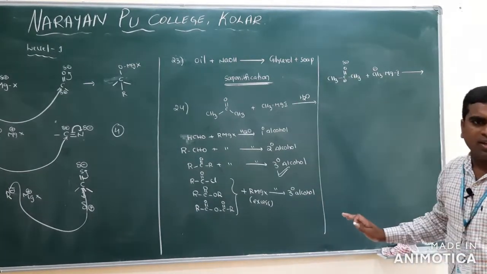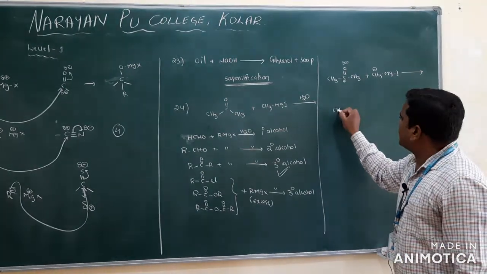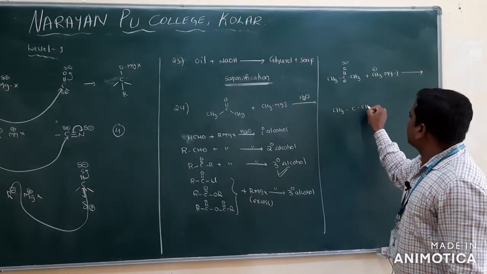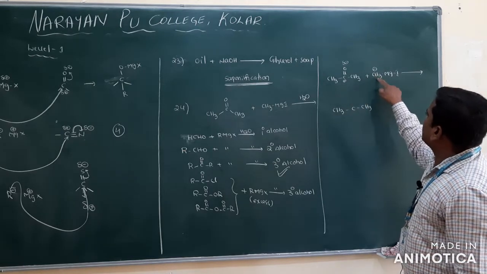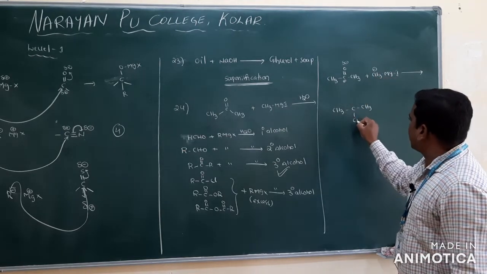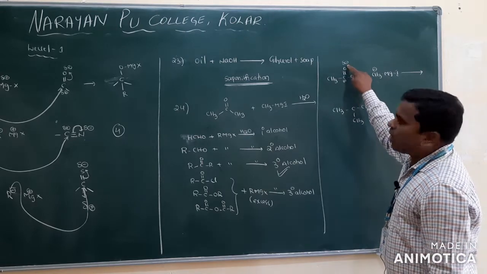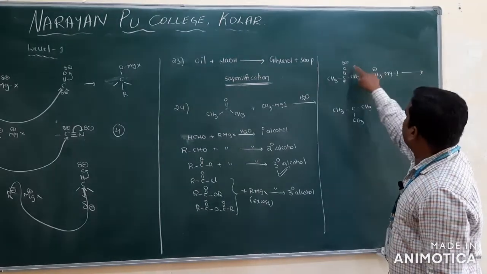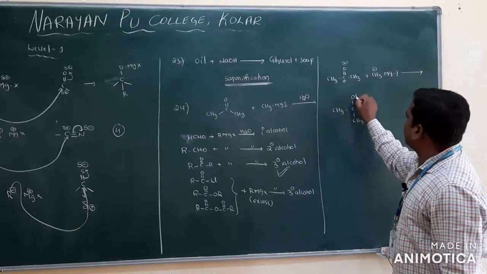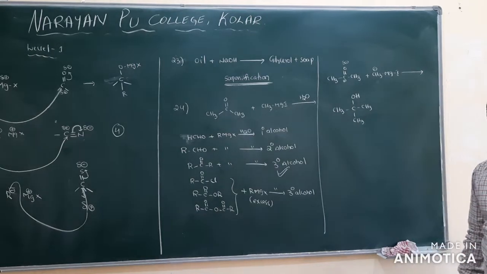That is the final product. Here CH3, and here CH3, and one of the CH3 comes from the Grignard reagent. Then O minus MgX, and further hydrolysis gives the OH. That is how to write the product directly.